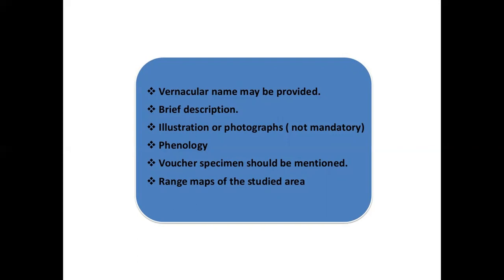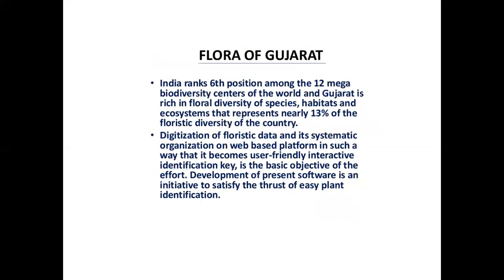Flora of Gujarat, India ranks 6th position among the 12 mega biodiversity centers of the world. Gujarat is rich in floral diversity of species, habitat, and ecosystem that represents nearly 13% of the floristic diversity of the country. Digitalization of floristic data and its systematic organization on a web-based platform, in such a way that it becomes a user-friendly interactive identification key, is the basic objective of the efforts. Development of the present software is an initiative to satisfy the need for easy plant identification.